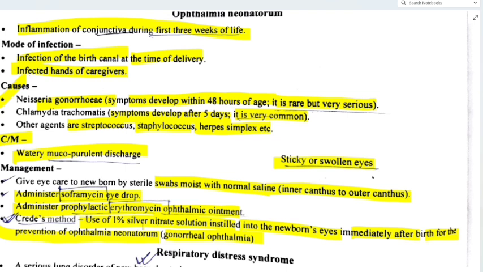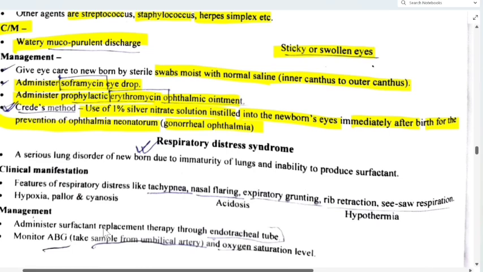We give eye care to the newborn by sterile swabs moist with normal saline, inner canthus to outer canthus. Then we administer soframycin eye drops. And for prophylaxis, we give erythromycin ophthalmic ointment. And what is Craig's method? We use 1% silver nitrate solution instilled into the newborn's eye immediately after birth for the prevention of ophthalmia neonatorum, that is for gonorrheal ophthalmia. So hope all these are clear to all of you.